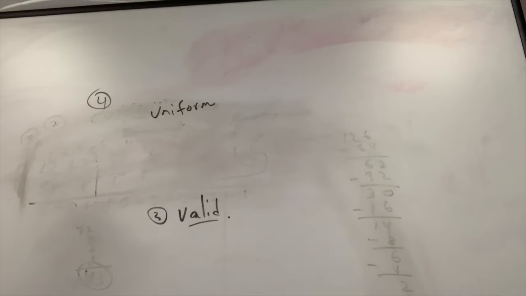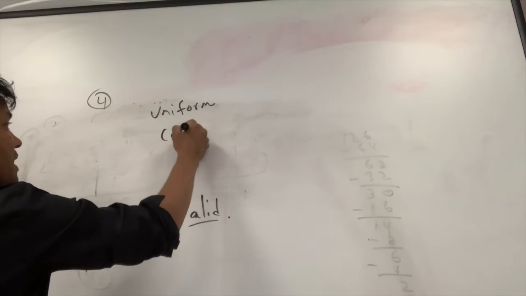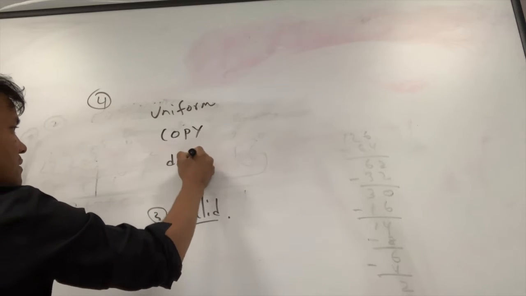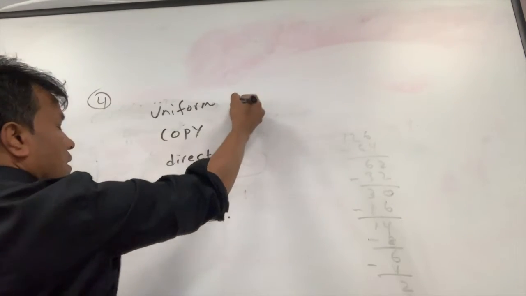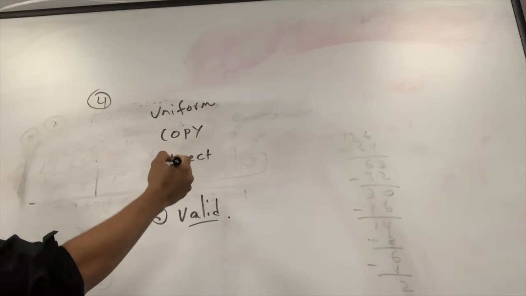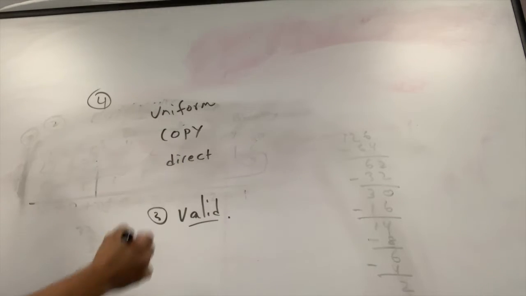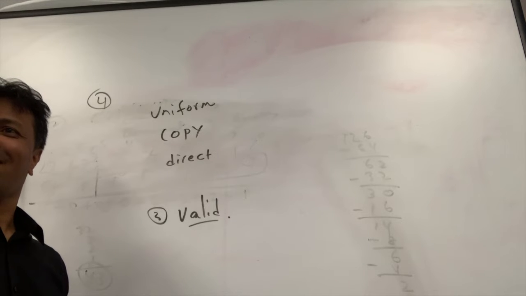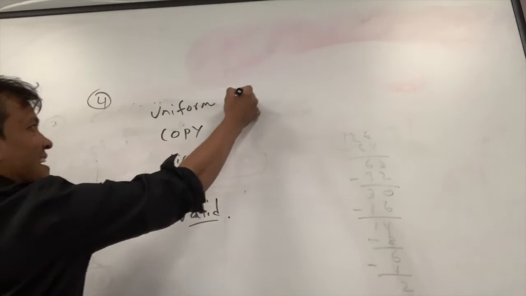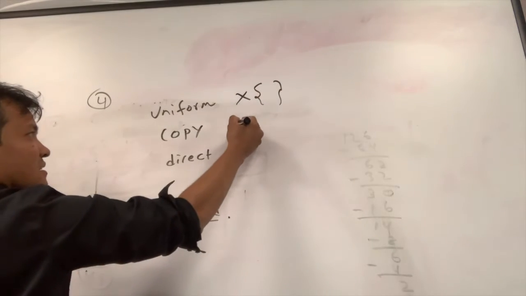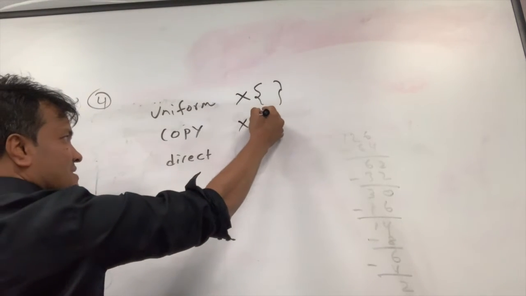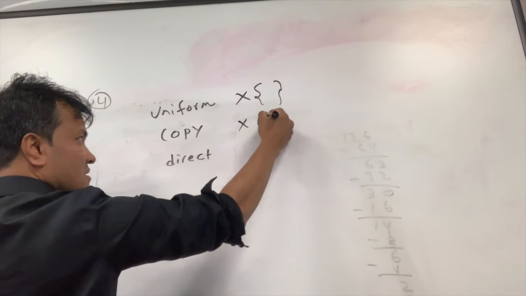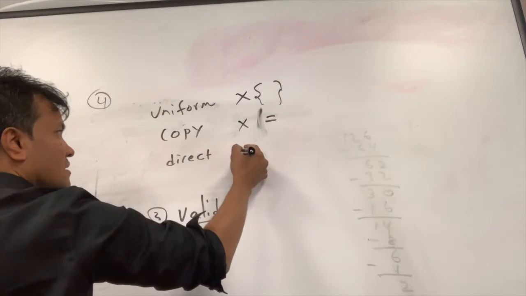Uniform, copy, and direct, right? Uniform, copy, and direct. All right. So yeah, 5, all of across. What do you mean? I'm trying to look at my... She's looking at the examples you gave. Yeah. Oh, the example. I think I gave you the example like that. Okay. I wasn't sure, so I didn't write anything.